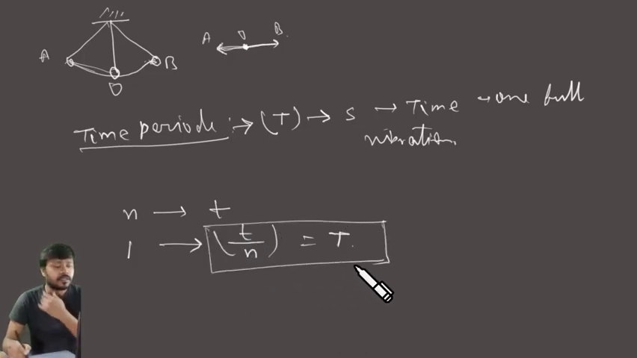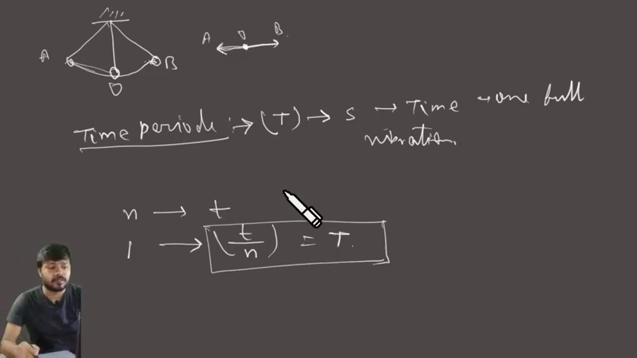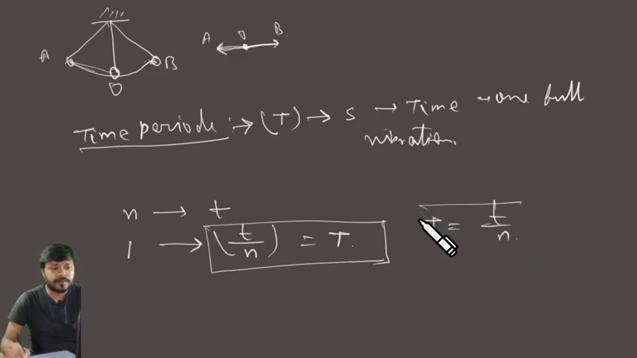If the particle makes n complete vibrations in t seconds, then to complete one vibration the particle will take the time t by n, and that is the time period. That's the definition of the time period, and that is represented as T. So we can say T equals t by n.